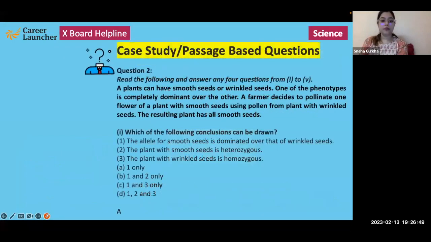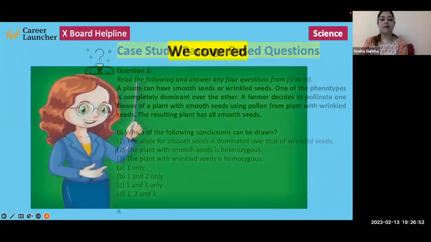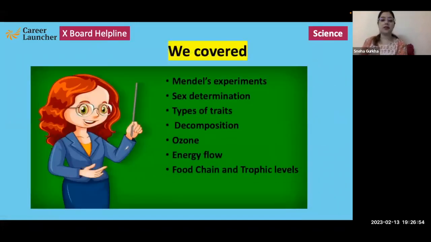So the topics that we have covered in this particular session: Mendel's experiments, sex determination, types of traits, decomposition, ozone, energy flow, food chain, and trophic levels. If we look at the important topics in this chapter, we already discussed a monohybrid cross. You should be well aware of the dihybrid cross as well, right?